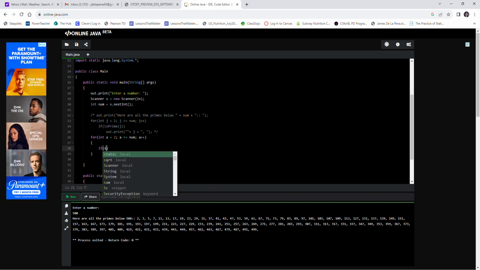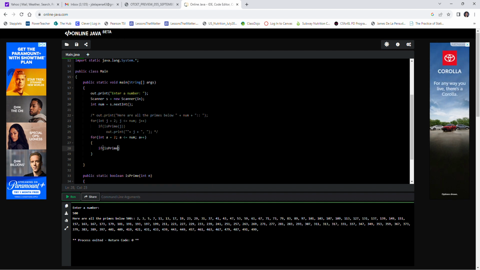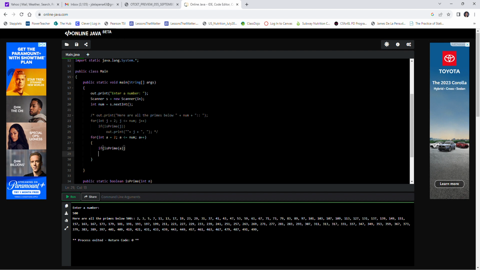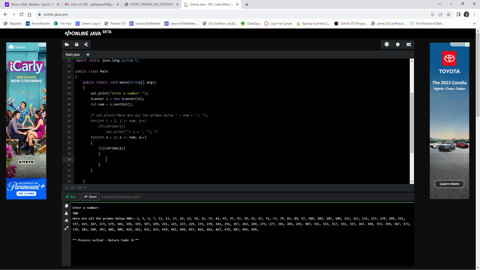Of course, we want to just focus on the primes. So we will use if is prime of a. And I'm purposely opening up braces because that's a good technique if you're not sure how many statements are going to be inside, following in your little clause of code. I can get rid of them later if I want to, but for now I'm going to put braces on everything. So if is prime of a, what do we want to do?